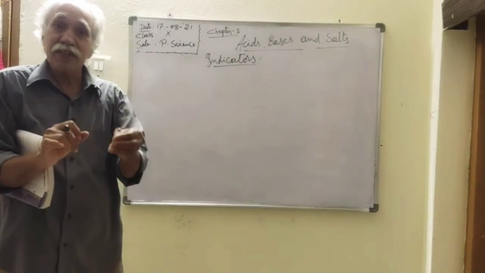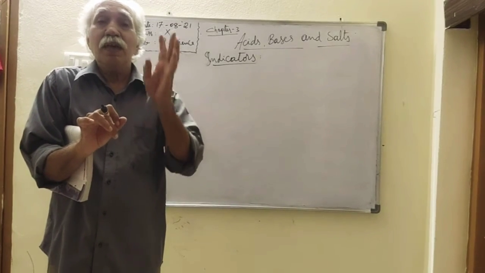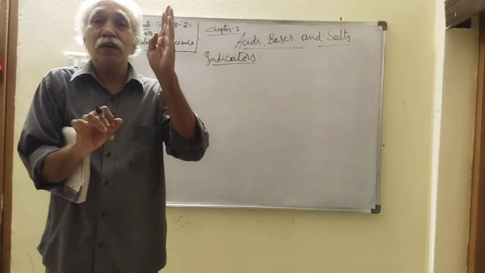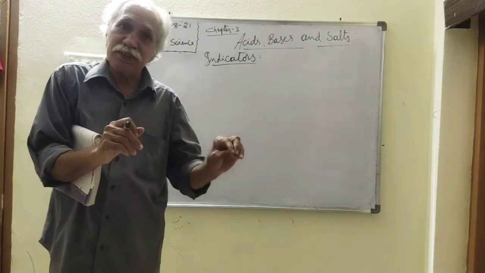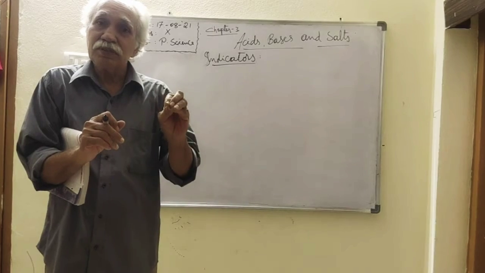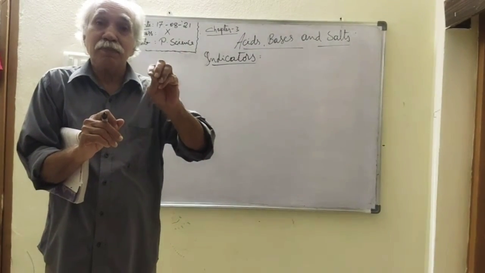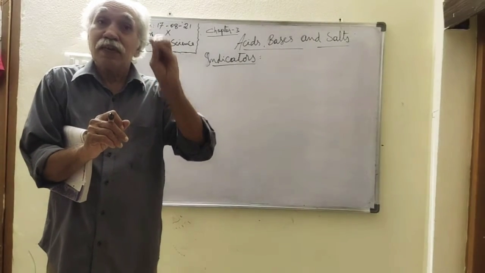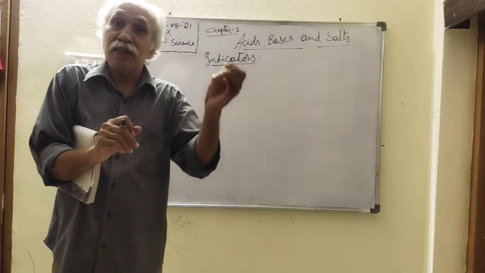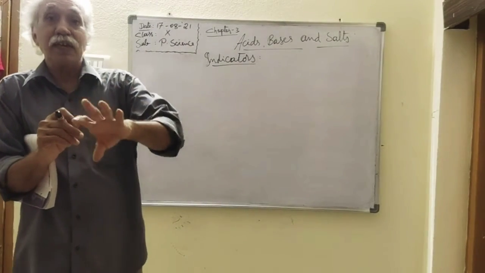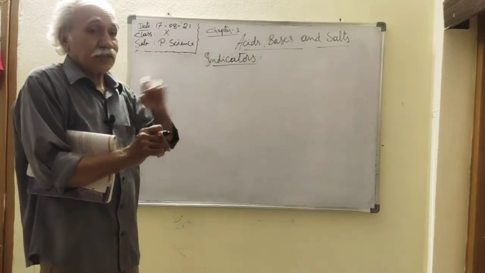So what is an indicator? An indicator is a weak organic acid or a weak organic base chemical used to identify acids, bases and neutral solutions based on colors, giving ions one color and molecules another color. These are called indicators.